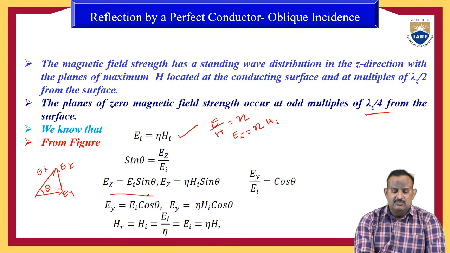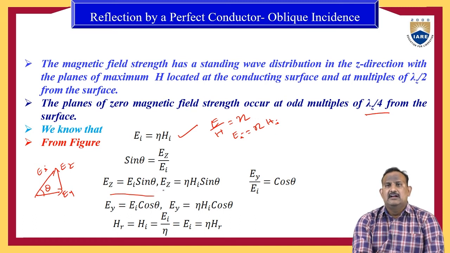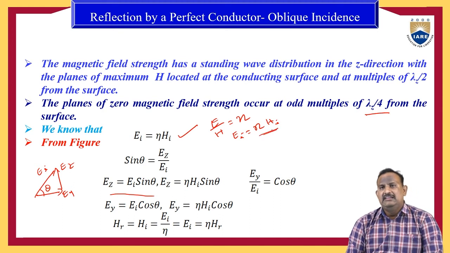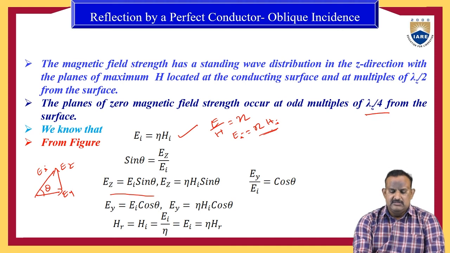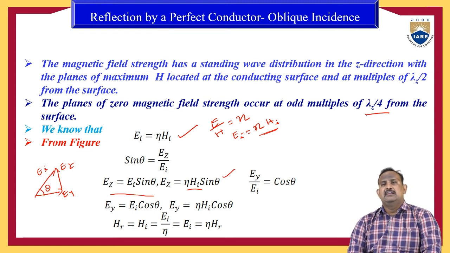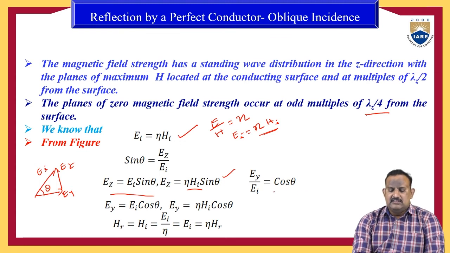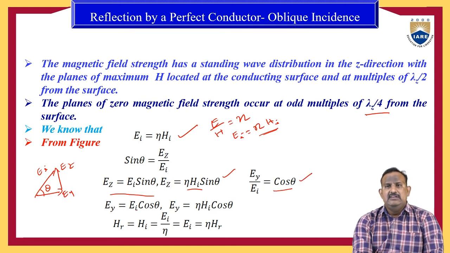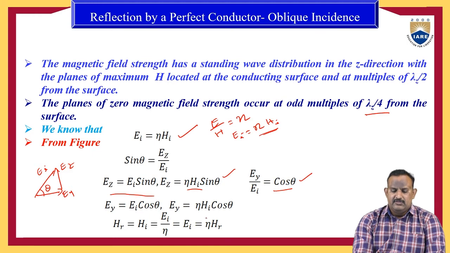Therefore, we can write Ez is equal to Ei sin theta, and because Ei is equal to eta into Hi, Ez equals eta into Hi into sin theta. Similarly, we can write another expression: cos theta is equal to adjacent by hypotenuse. Therefore, Ey by Ei is equal to cos theta, so Ey is equal to Ei into cos theta. Again, since Ei is equal to eta into Hi, Ey is equal to eta Hi cos theta.